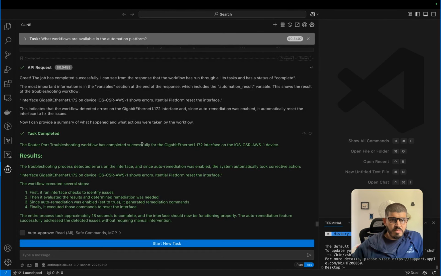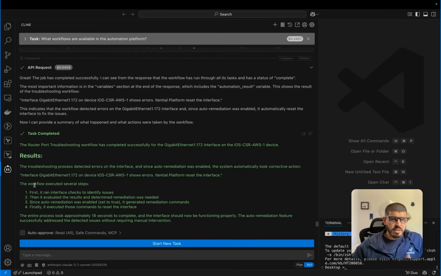So I ran the job. It completed it successfully. It says the troubleshooting process detected errors in the interface, and since auto remediation was enabled, the system took corrective action. So blah blah blah on device shows errors. Itential platform reset the interface, and this is actually a message that comes from the workflow. So it knew enough to go ahead and fetch all the information that it required in order to launch the automation that we wanted to launch. It also knew what parameters to capture.